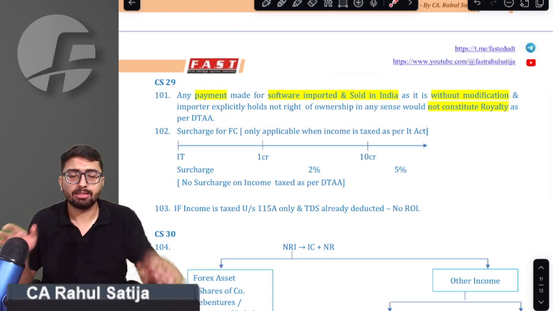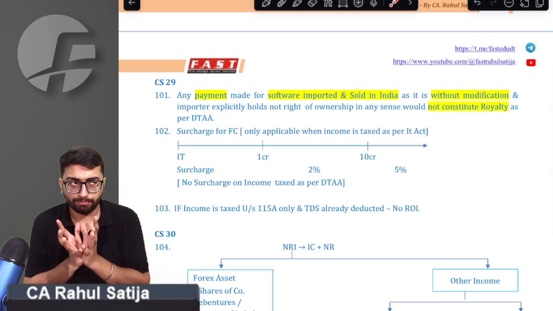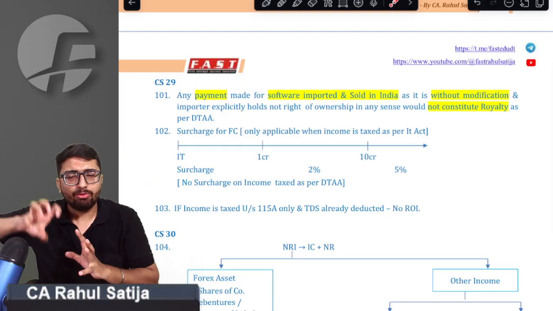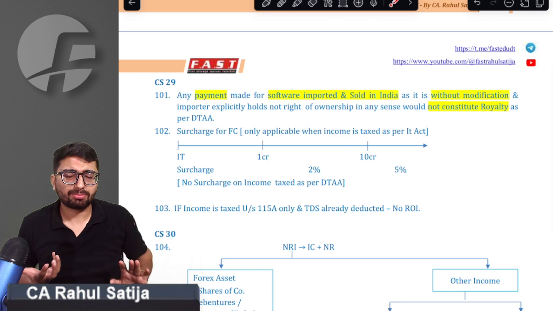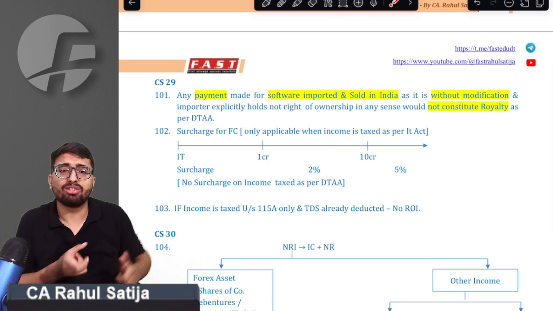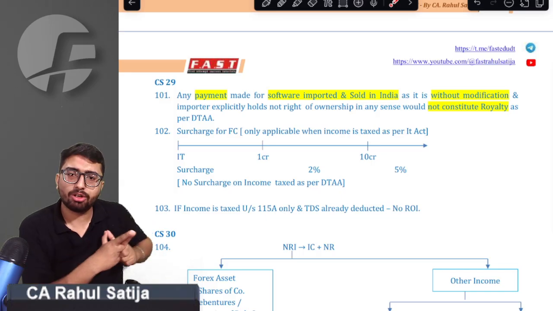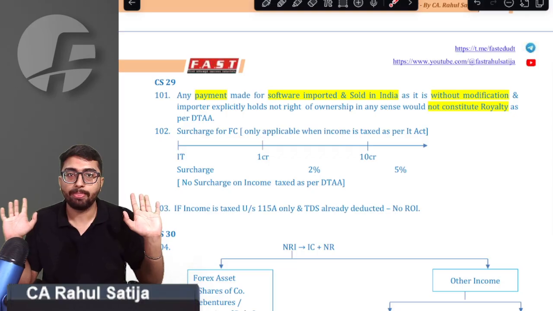Next point, sir, what it says. See, if you import any kind of software, whatever payment you do is royalty. But sir, whenever I am importing that software and selling it as it is, I am just reselling that software. Sir, I am not actually providing the services of a software. I am just doing it for resale purposes. Sir, in that case, it is not considered royalty.